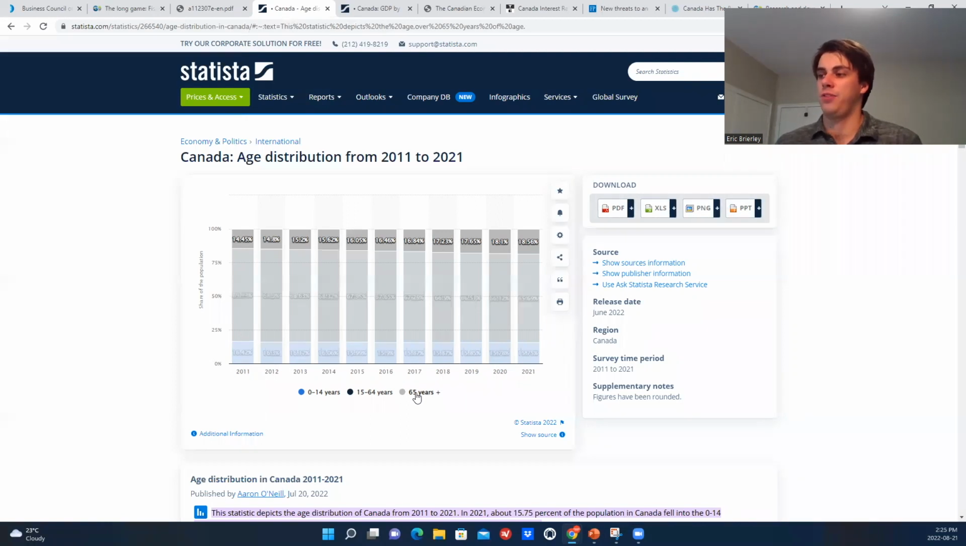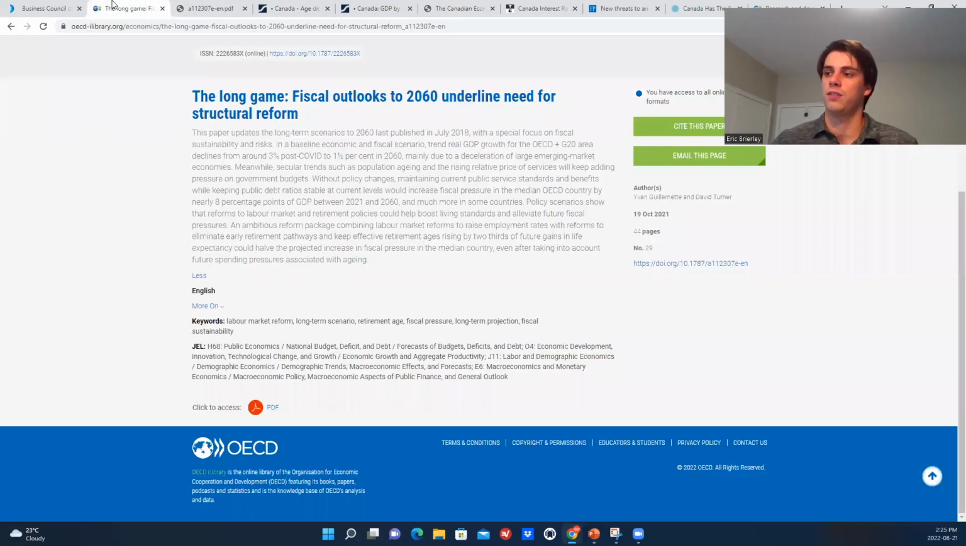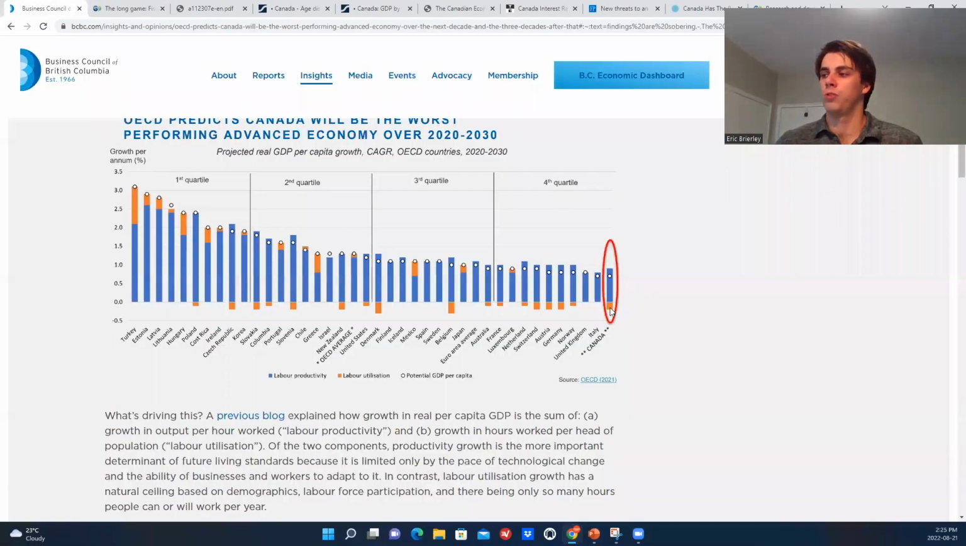and then 18.5% in 2021. So if more people are reaching retirement age, then there's going to be less labor hours, which I think is the rationale behind what we're seeing here. Canada's going to have an aging population, so there's going to be more people retiring, less people working, so there's going to be lower labor utilization.